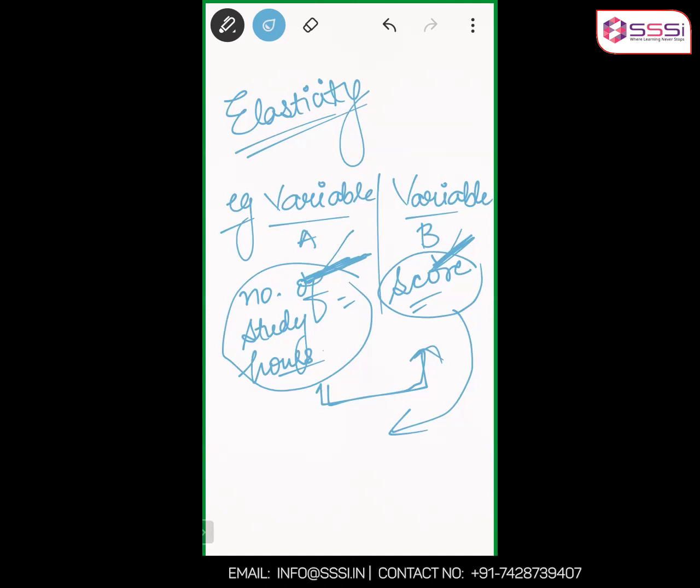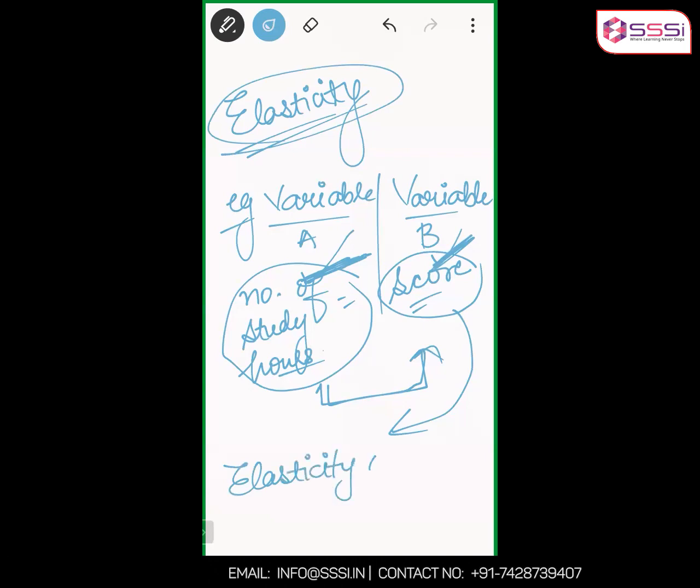Now, elasticity, when we say only elasticity, it's not a very specific term. It's a general term. So elasticity can have any two variables that you are studying the relationship between. But when I say, instead of elasticity, the term elasticity of demand, let's say, elasticity of demand.